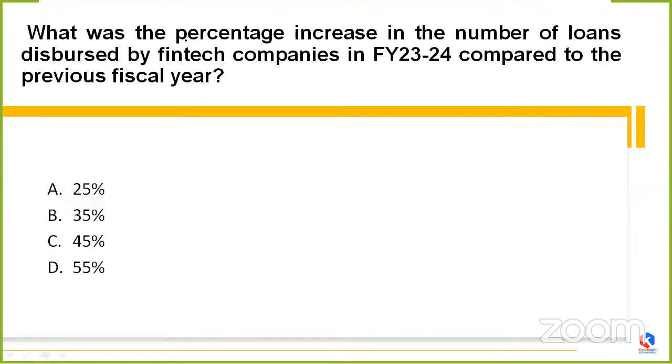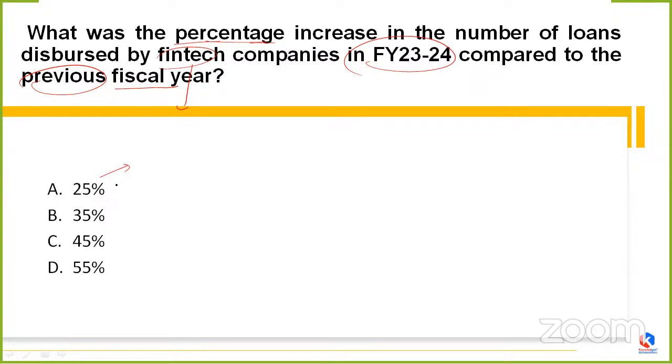So, coming to the next question, which is asking, what was the percentage increase in the number of loans? Okay, we have to tell not only the number of loans which increased, but the percentage of the number of loans which increased. What kind of loans? The loans which are disbursed by fintech companies, the financial and technological companies, which we call in short form fintech companies. If you talk about the financial year 23 and 24, compared with the previous fiscal year, whether the percentage increase in the number of loans is 25%, 35%, 45%, or 55%.